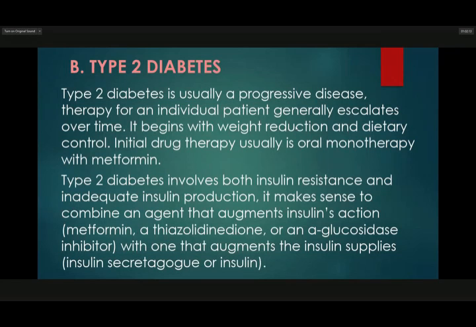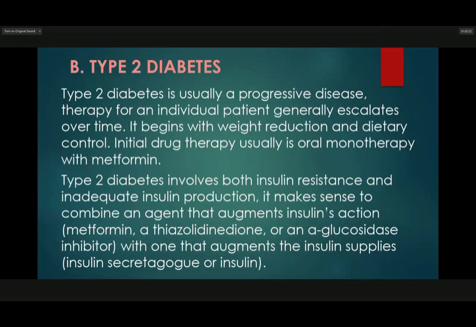So, next is type 2 diabetes. Type 2 diabetes is usually a progressive disease, and therapy for an individual patient generally escalates over time. It begins with weight reduction and dietary control. Initial drug therapy usually is oral monotherapy with metformin. So type 2 diabetes involves both insulin resistance and inadequate insulin production. So it makes sense to combine an agent that augments insulin action,